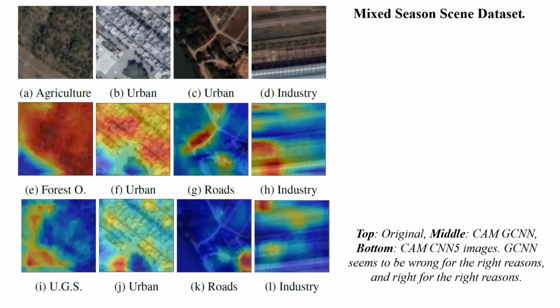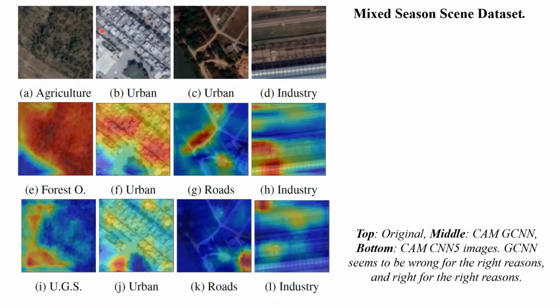So by using as an example the most confident misclassified images and using class activation mapping, we see the difference between the two classifiers. In the first image, we see that the human annotator has classified it as agriculture, even though the majority of the image is comprised of a forest. The Gabor CNN focuses heavily on the trees and predicts correctly that it's forest, while the CNN5 focuses on the agriculture area and predicts urban green spaces.